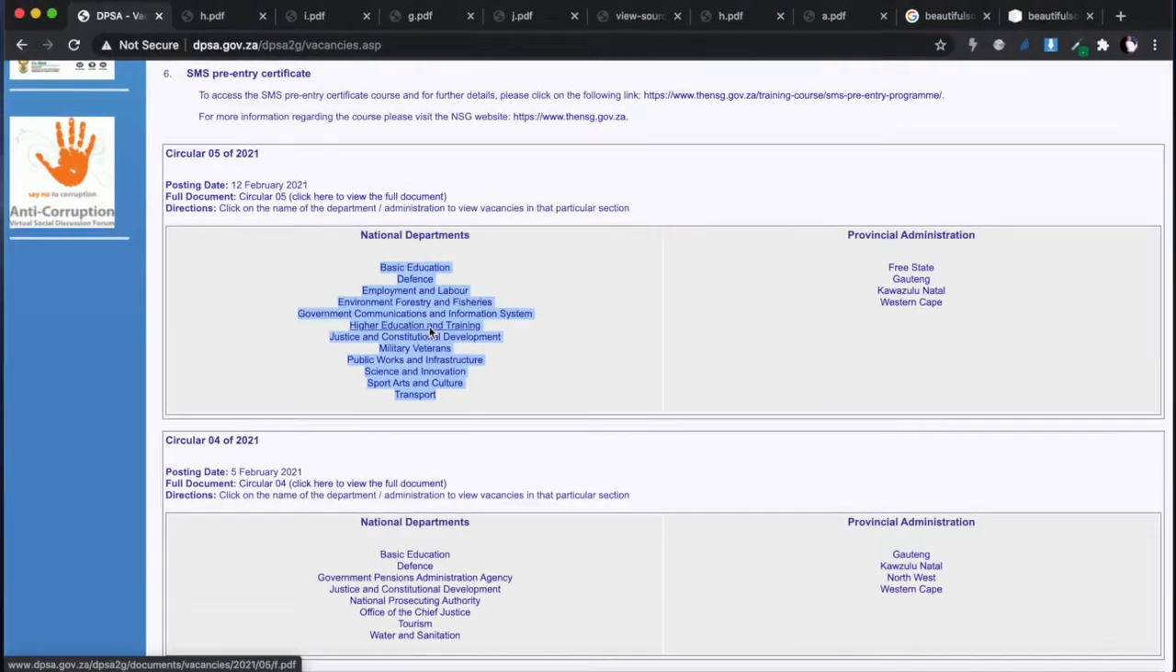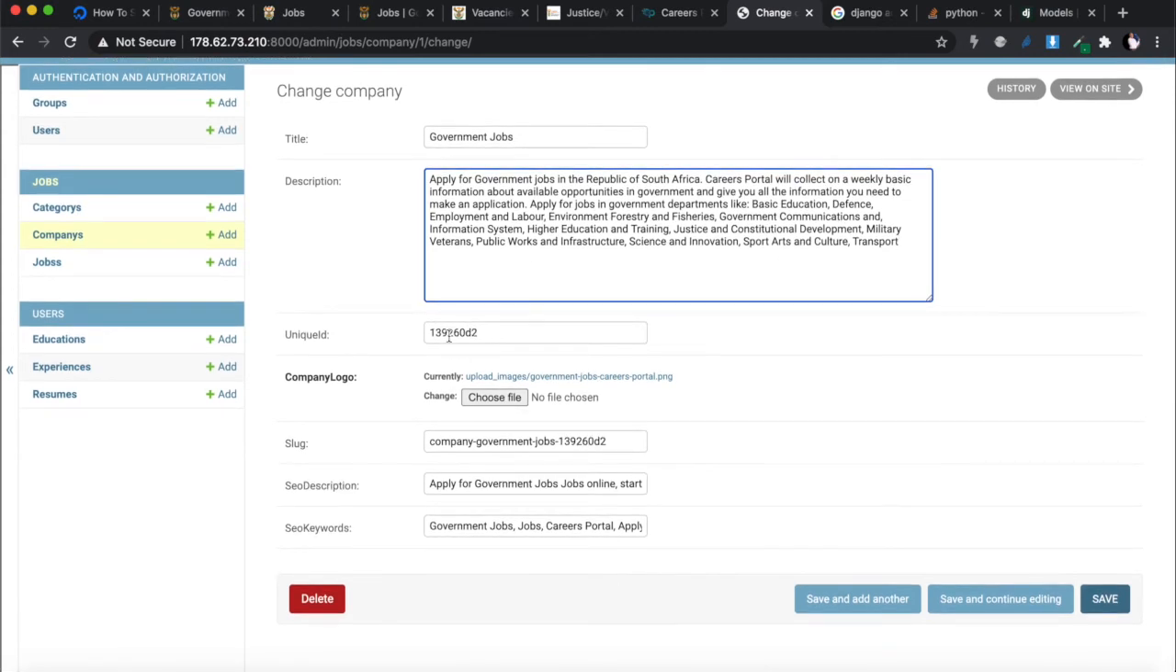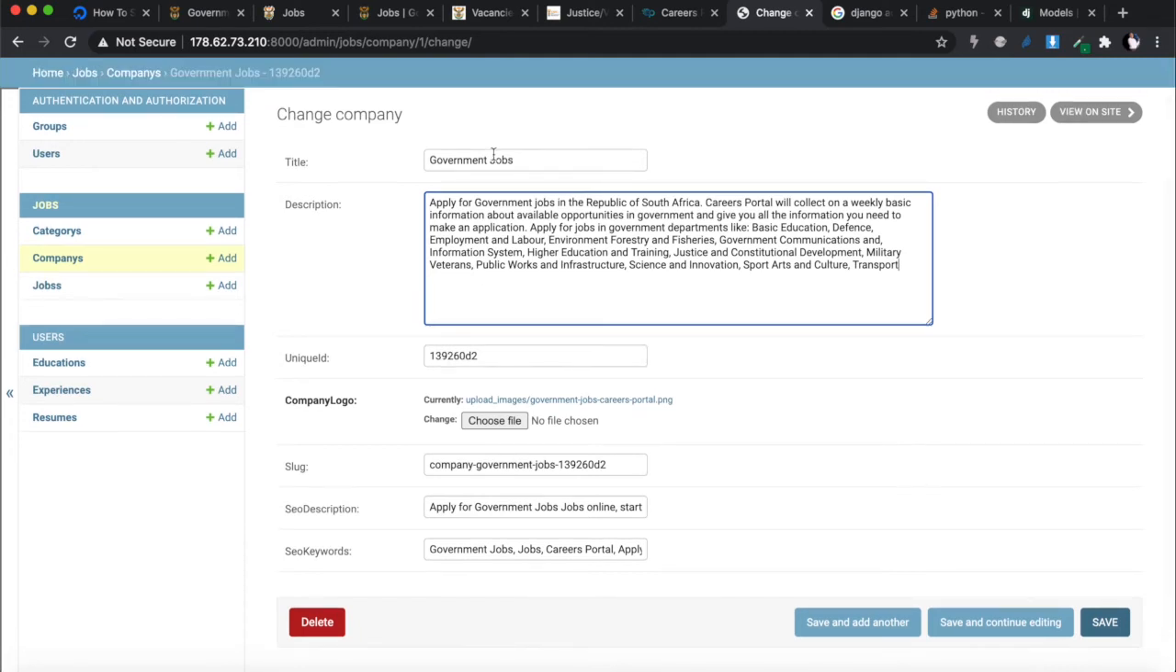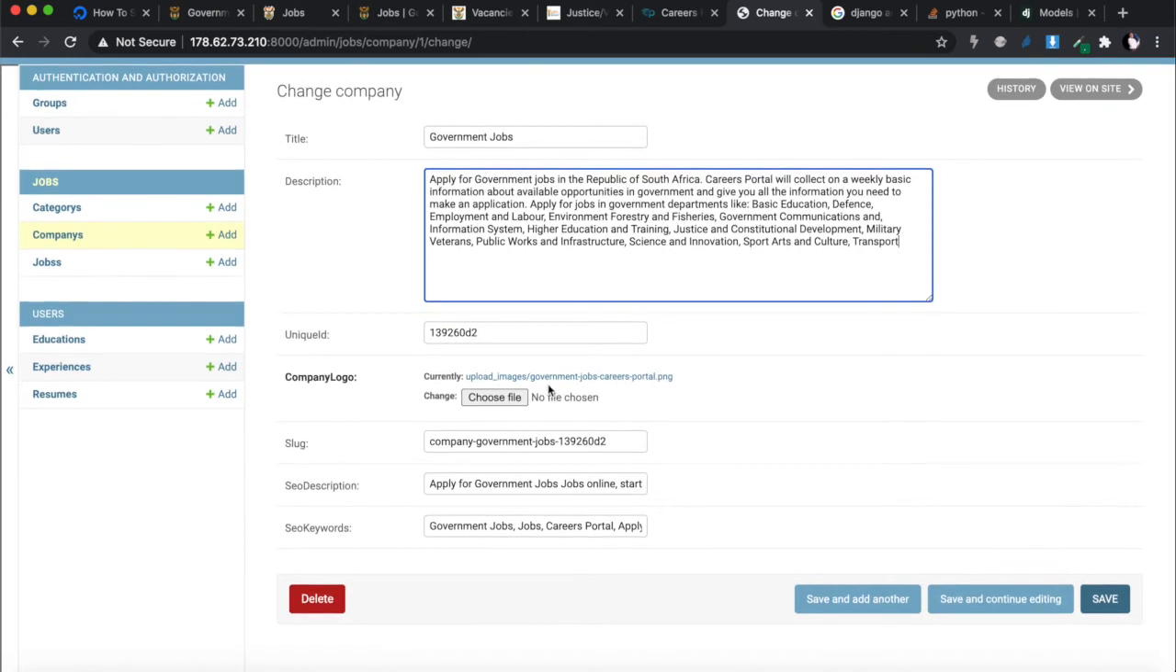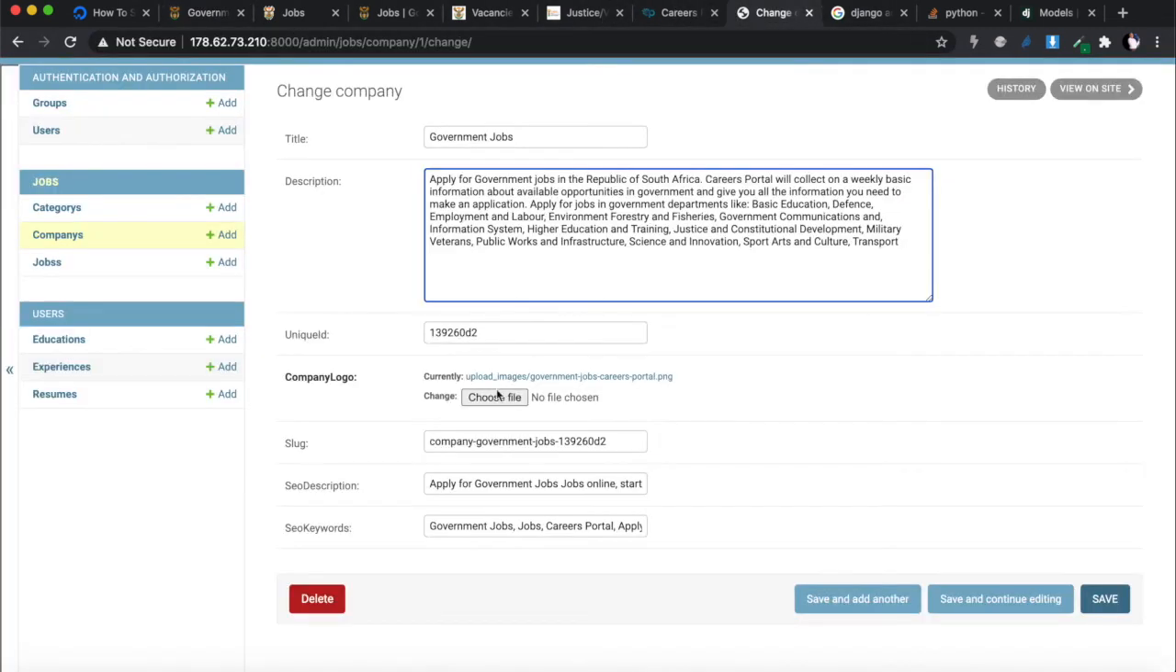I just copied all of this, and then I added these as the different departments: fisheries, government communication, blah blah blah. And this unique ID I didn't create myself, it is going to be created when I save the document. So the only things I added over there were the government jobs description, and then I chose a file with a logo. For the file with the logo, I just went on their website and downloaded their flag over there. All right, and then after that, I added that as the file for the logo that's going to be representing the company.